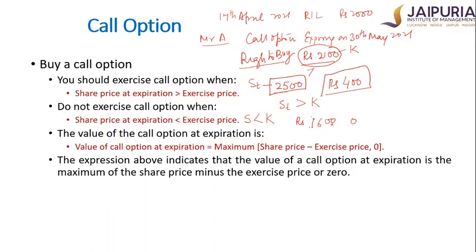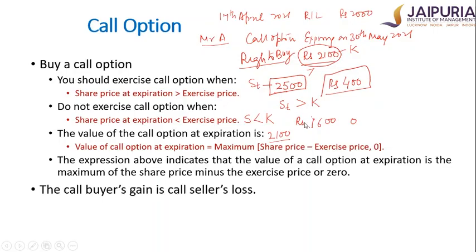Whereas in the third case, if the Reliance share price is 2100 rupees, in this case also it doesn't make a difference whether you exercise the contract or do not exercise it. Clear? The value remains the same. So there can be three situations, as I mentioned. Either the share price at expiration is more than the exercise price, and in that case it makes sense to exercise the option and you will have a positive payoff, or the share price at expiration is less than the exercise price. In that case, it doesn't make sense to exercise your option, and therefore the payoff from that contract will be zero.